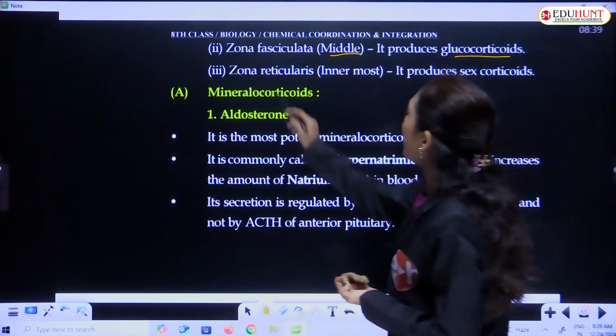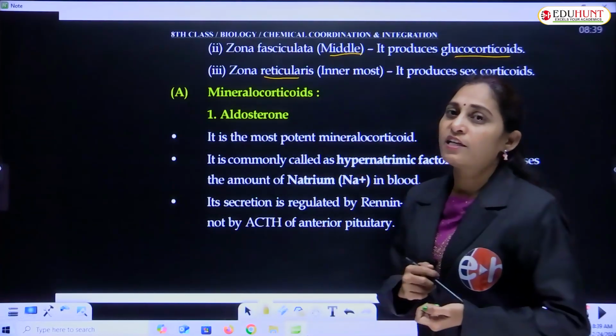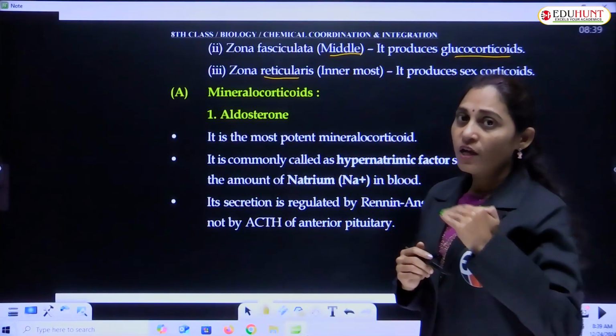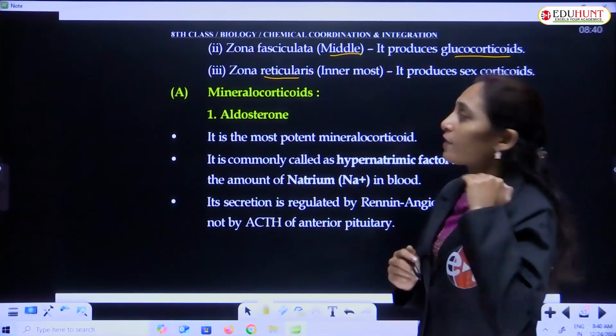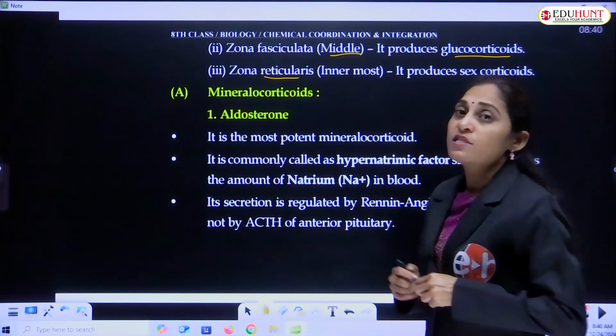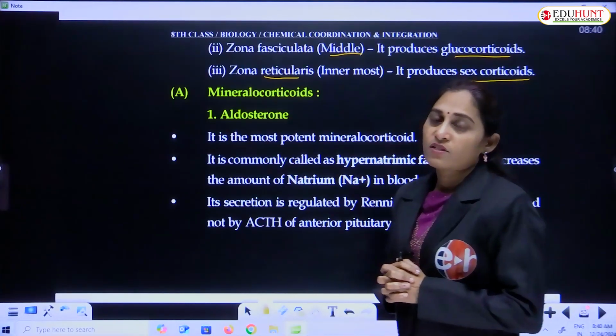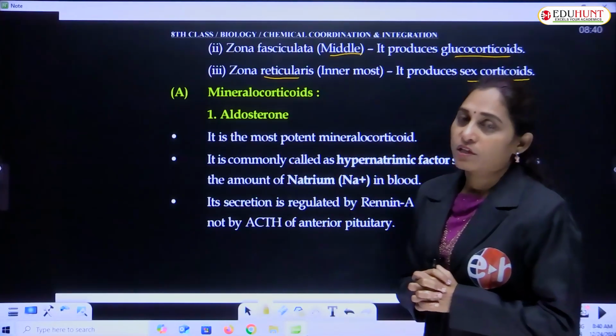And the zona reticularis is the innermost region of the adrenal cortex. It produces sex hormones or sex corticoids, steroids.